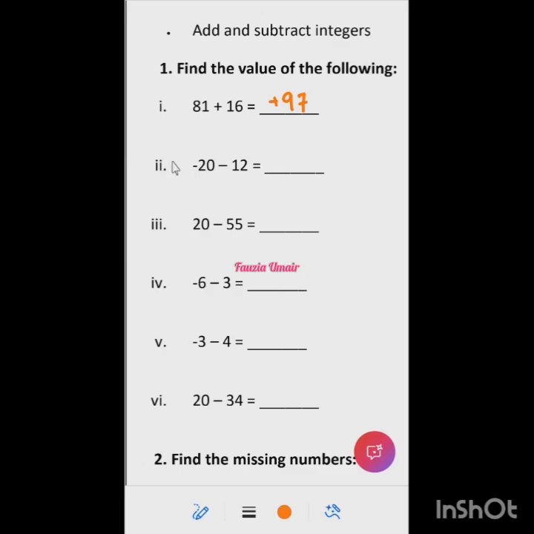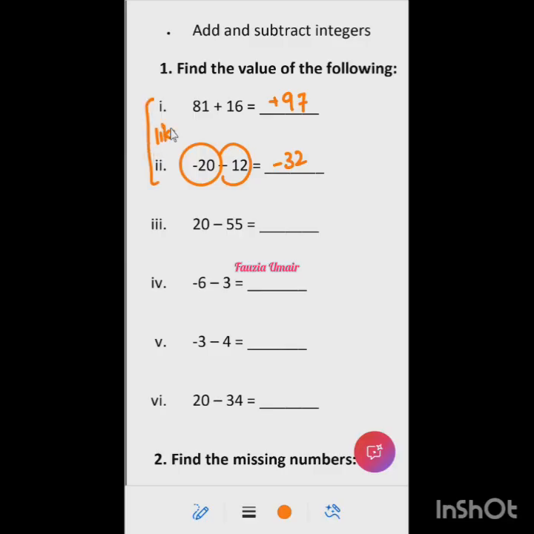No, no, no. Minus 20, minus 12, ma'am, minus 20, minus sign, minus 32. So remember that like integers, we add the numbers and the sign remains the same.